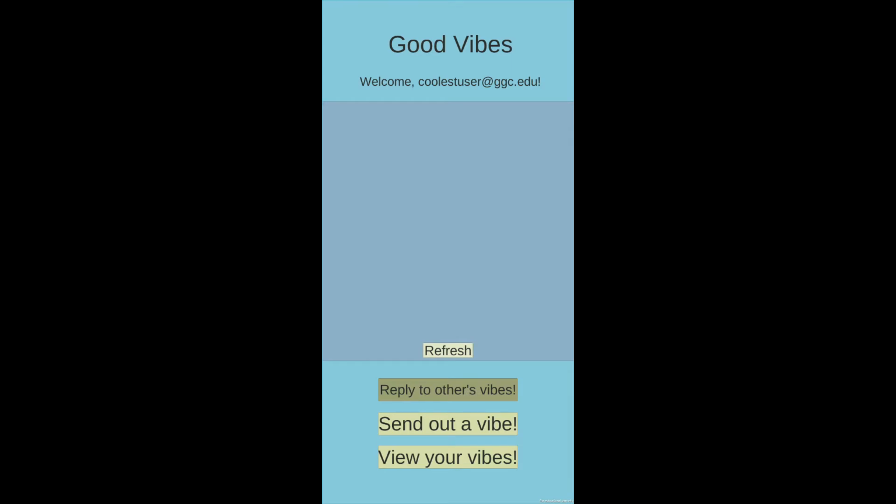Selecting the first button shows us a panel, where we can then hit refresh to see a random list of vibes. Note that the vibes that pop up are ones we have not made ourselves or ones that we have not responded to. In this case, as a new user, we are able to see every single vibe available. A list of vibes shows up.